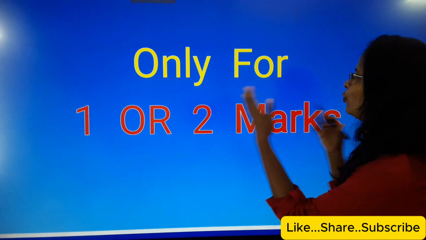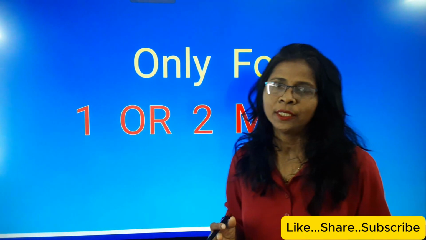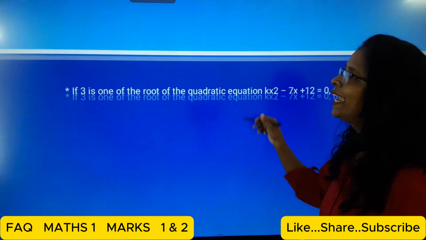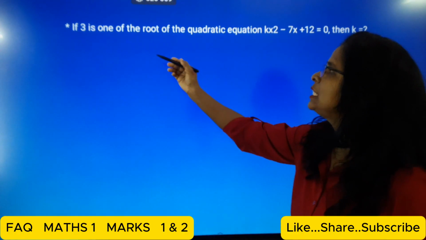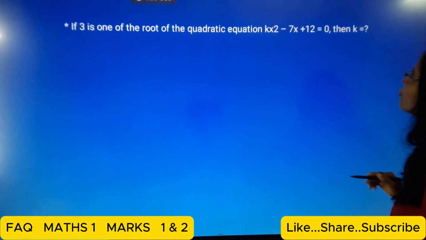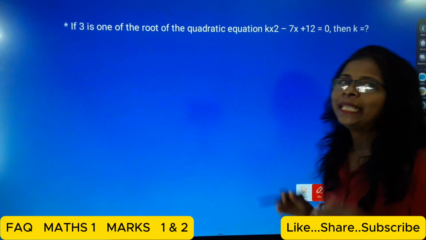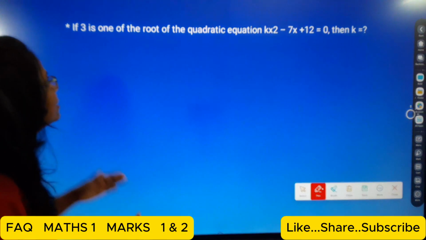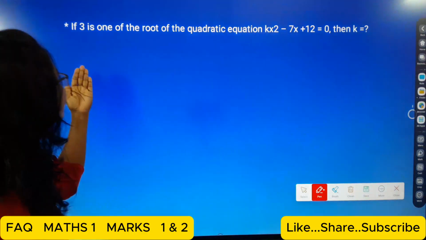Okay student, so this is only for 1 or 2 mark questions. So let's see the first question. If 3 is one of the roots of the quadratic equation kx square minus 7x plus 12 is equal to 0, then k is equal to question mark. So now here students, this is the first question, from the quadratic equation. How can we solve it?